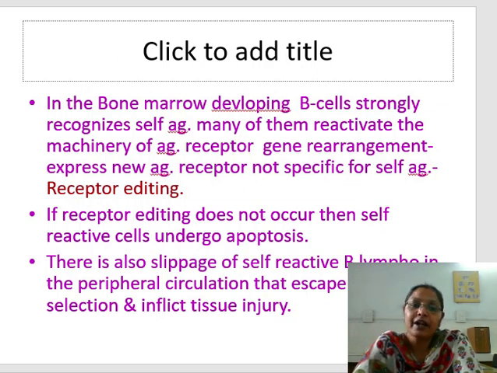This is known as receptor editing. So receptor editing is the mechanism to get rid of these types of antigens in the bone marrow B cells. If receptor editing does not occur, suppose the B cells escape from the receptor editing, then self-reactive cells undergo apoptosis, similar to the T cells. There is also slippage of self-reactive B lymphocytes into the peripheral circulation, and that escapes the negative selection, and it will either inflict tissue injury or they will be tolerated in the peripheral tolerance system.